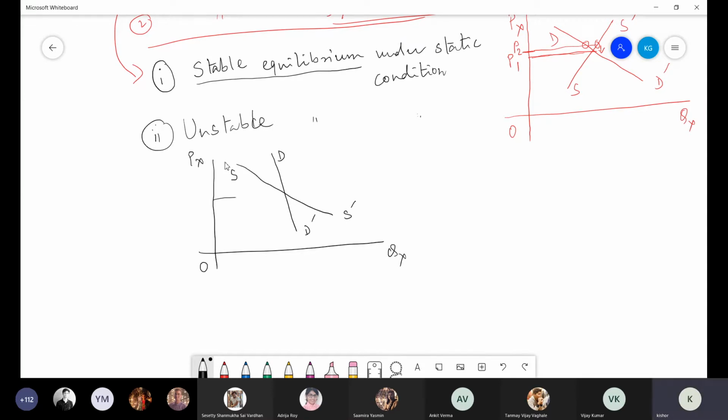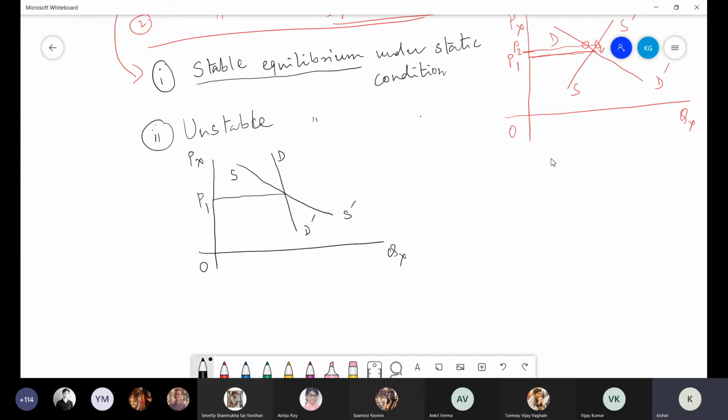Initial equilibrium position is like this. Suppose this is P1. The supply curve is negatively sloped. Now the question arises, when may a supply curve be negatively sloped? Because in a normal situation, as in this diagram, the supply curve is positively sloped, and the law of supply says that at higher price, as a producer, you try to supply more. But in this case, I am drawing a negatively sloped supply curve, and that represents an exception to the law of supply, and exceptions may happen only at a certain period of time.